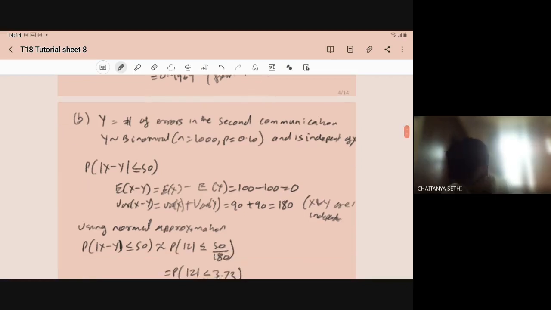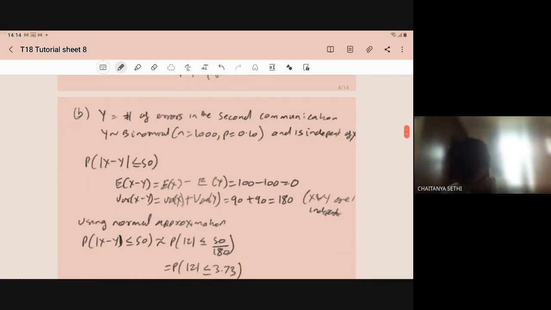When we compute the variance of X minus Y, it will be the variance of X plus the variance of Y. Many times students make a mistake at this point and write the variance of X minus the variance of Y. But in the case of variance, we have (minus 1) to the power 2, so it becomes plus. So variance of X plus variance of Y is 90 plus 90, that is 180. This can be done when X and Y are independent, and it is given that X and Y are independent here.